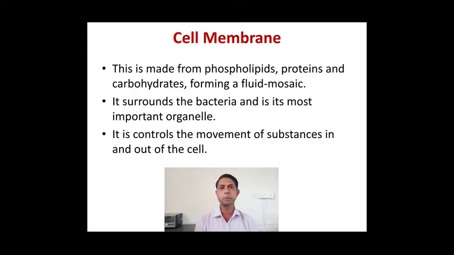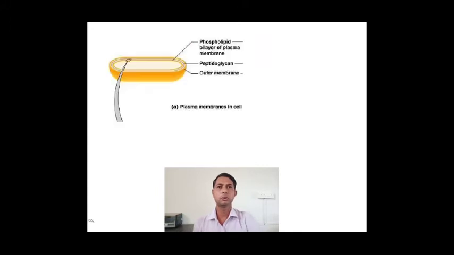Now moving to the next part, that is the cell membrane. After the cell wall there is a membrane, known as the cell membrane. This is made up of phospholipids, proteins and carbohydrates forming a fluid mosaic. It surrounds the bacteria and is the most important organelle for protection. It controls the movement of substances in and out of the cell. So it acts as a semi-permeable membrane, and allows some substances to pass inside and outside of the cell. So that is the cell membrane.